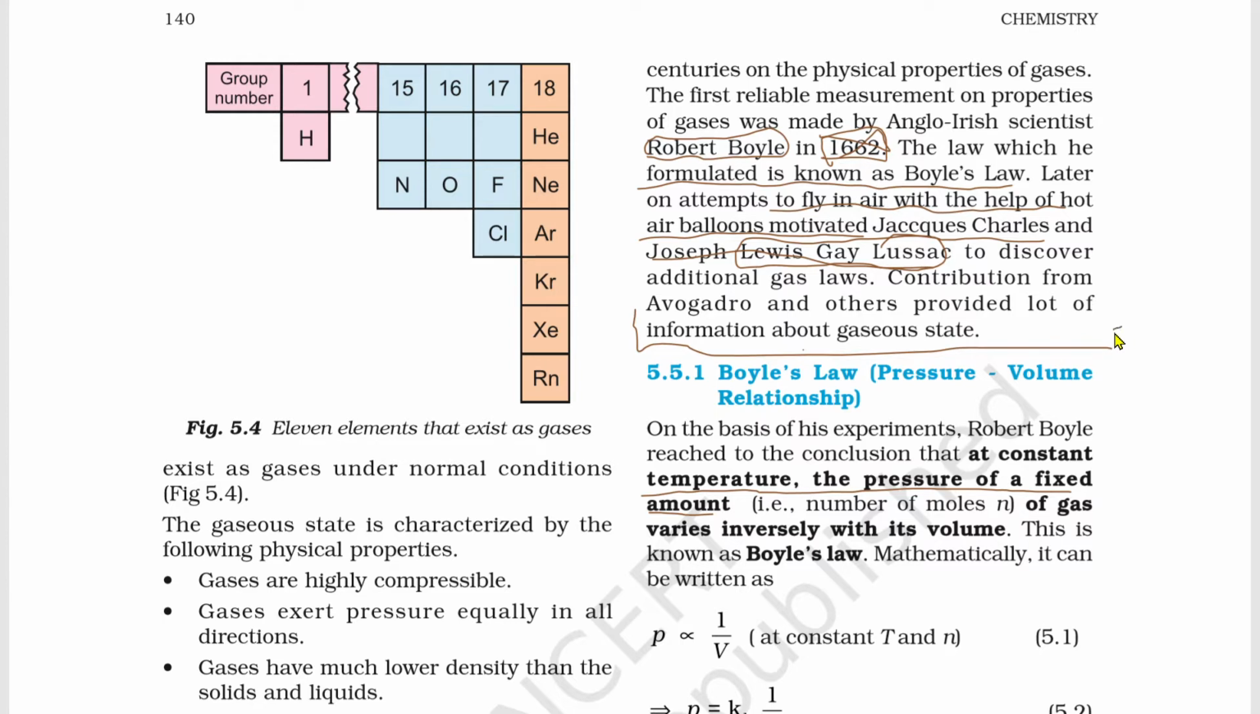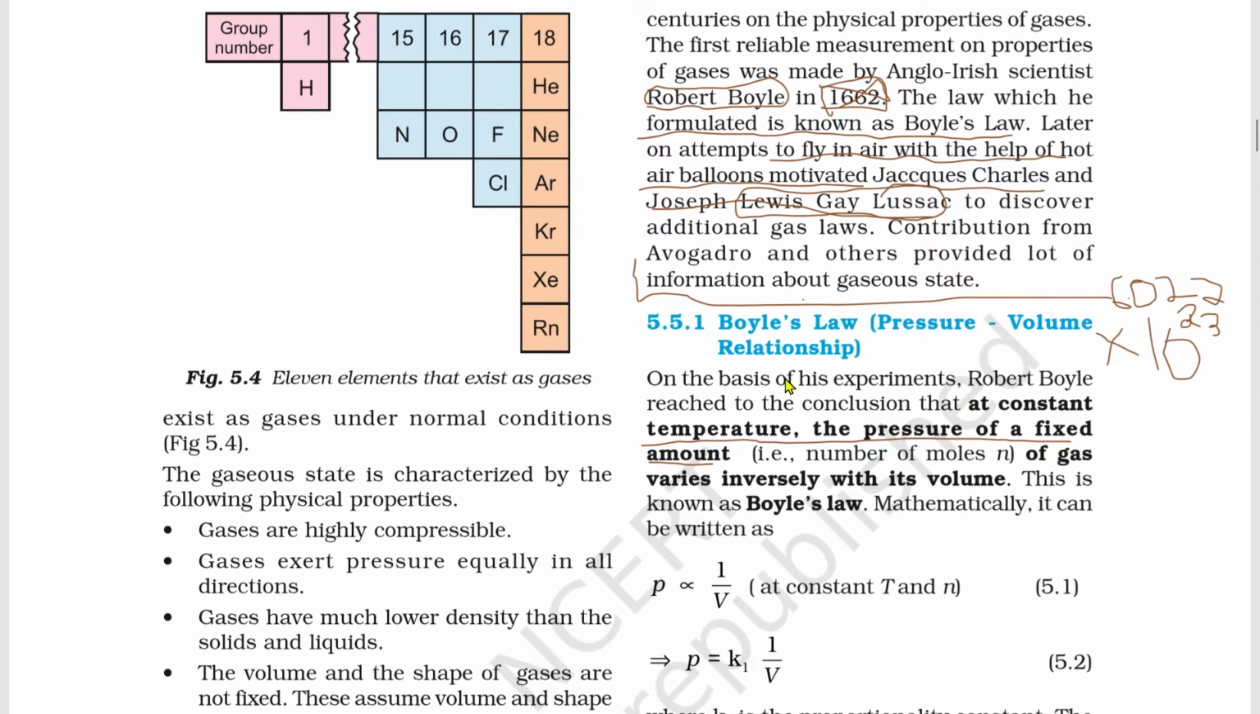The Avogadro number is 6.022 × 10^23. Fine. This is the Avogadro number.